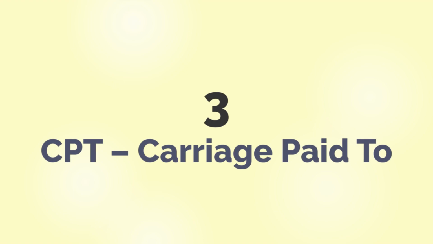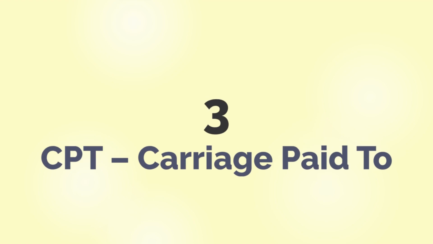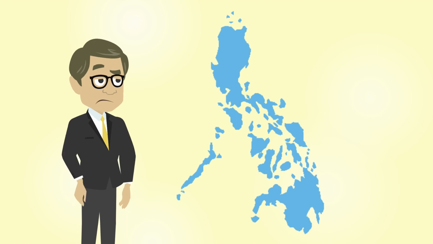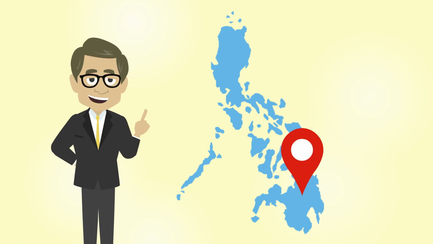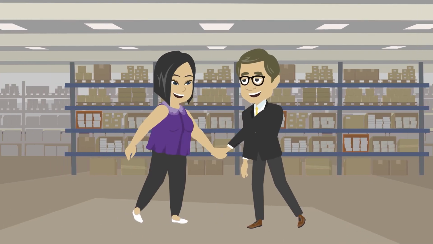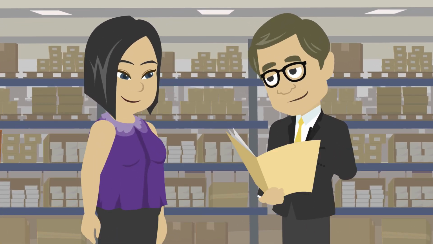3. CPT or Carriage Paid To. The risk to the seller is increased here such that he bears all costs and risks to the buyer's chosen place of destination. However, the seller is not responsible for the insurance. If the parties agree to have the insurance shouldered by the seller, then they have to consider the next Incoterm rule, CIP, or carriage and insurance paid to. The insurance is the only element that separates CPT and CIP.